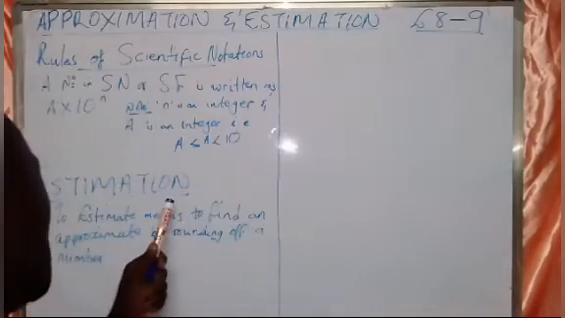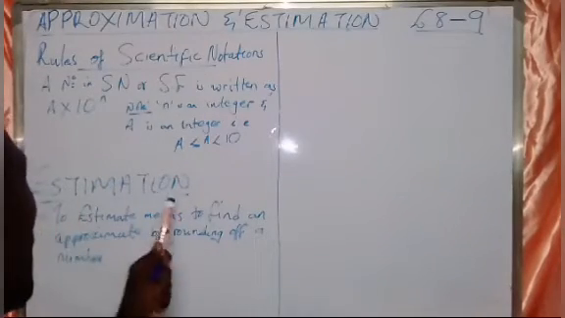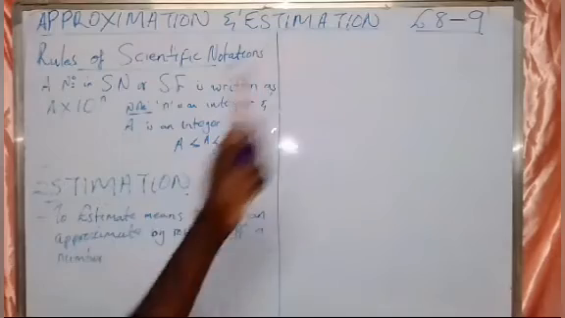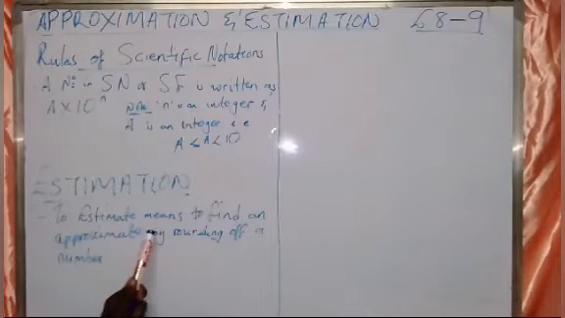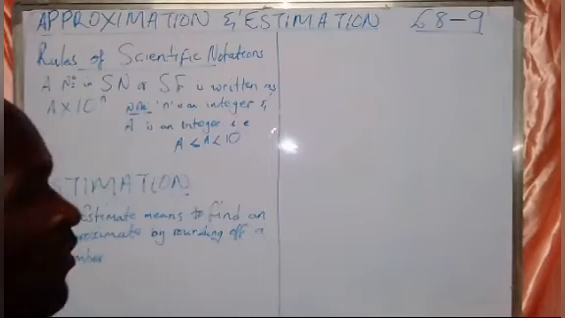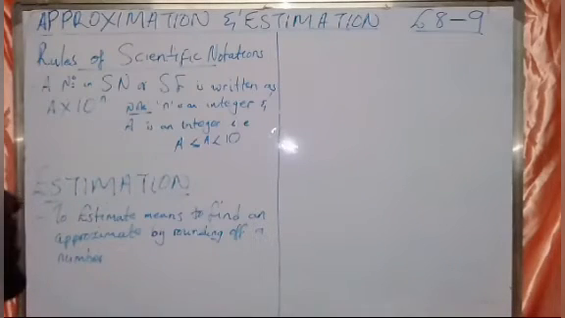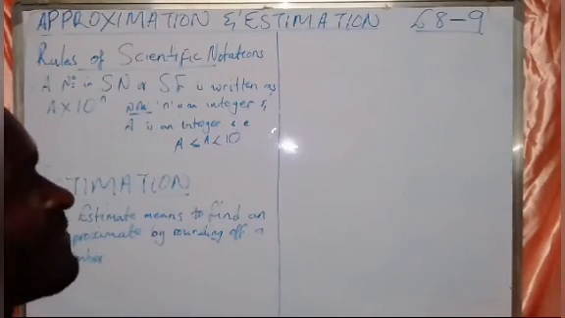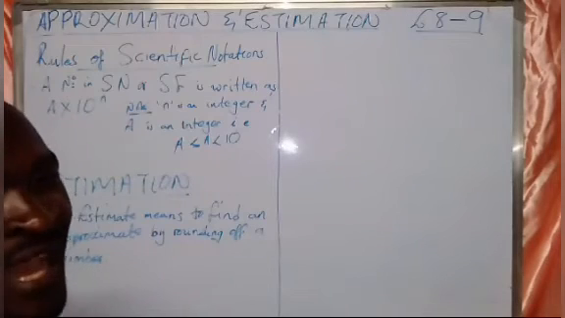Then, when we are looking at estimations, we say to estimate means to find an approximate value by rounding off a number. That is an estimation. Simple examples are coming soon.